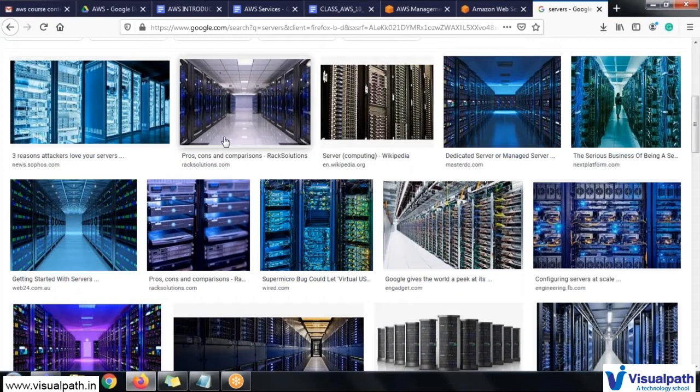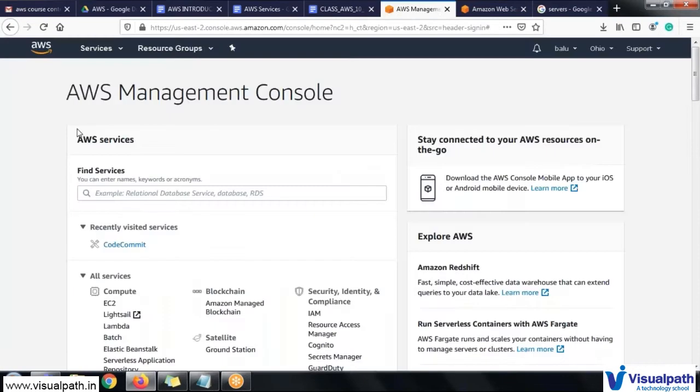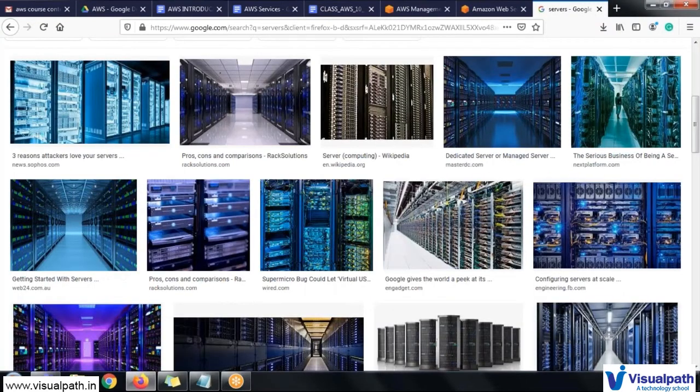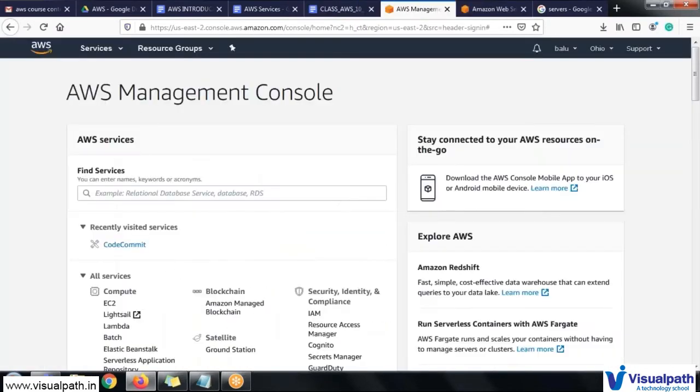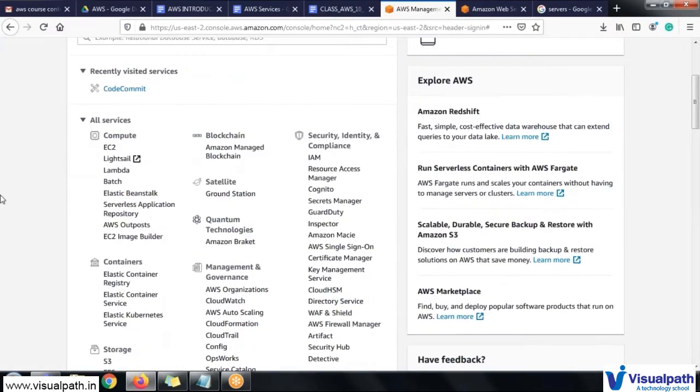In the market there are multiple cloud providers available, of which AWS is one of the major ones, which started first in 2006. From 2006 they have created their own data centers in multiple regions across the world, and they are providing these services for us to access. These are the different kinds of services they are providing.